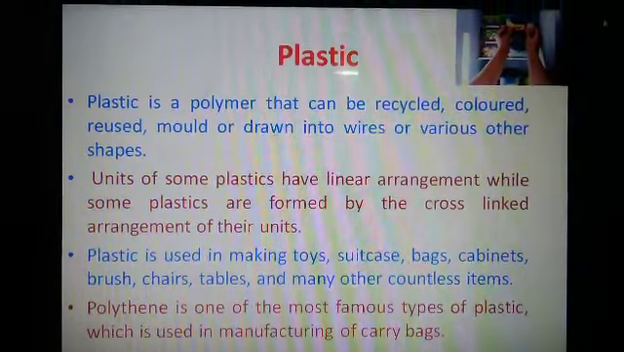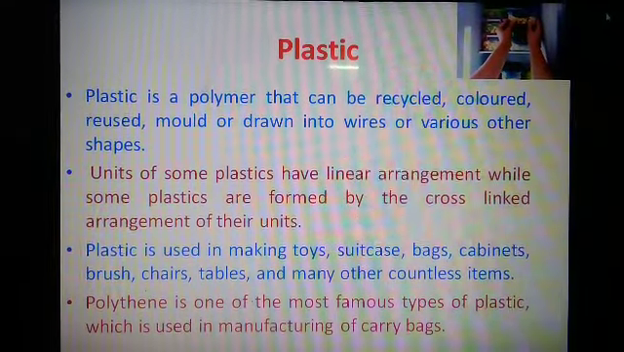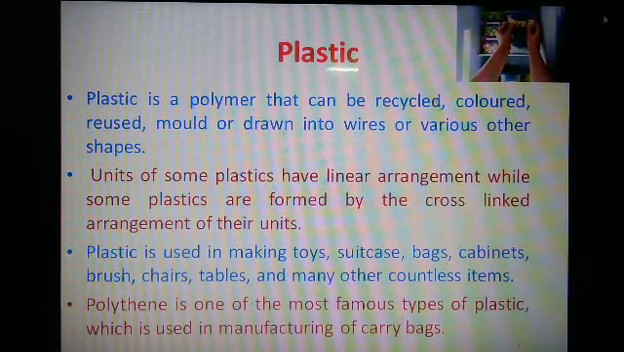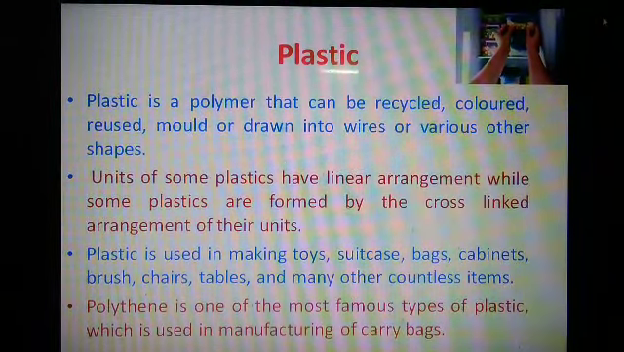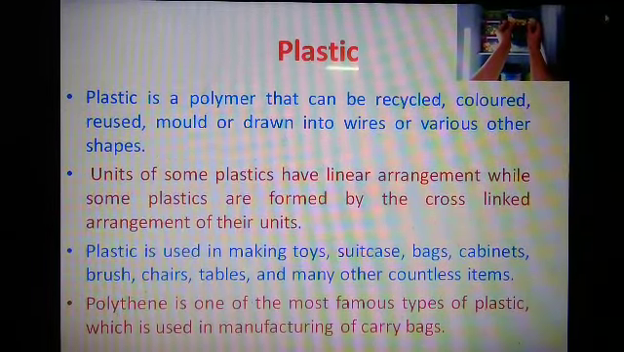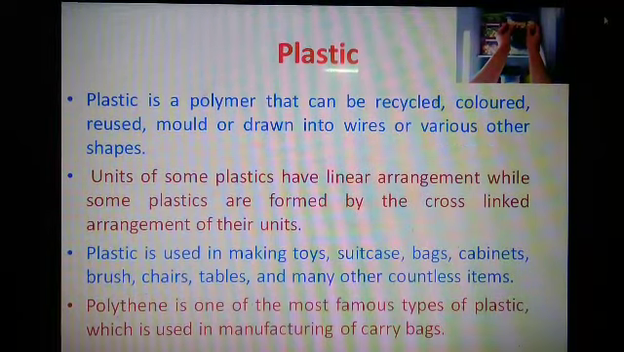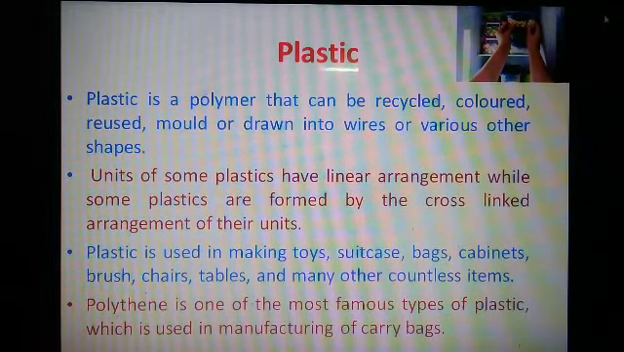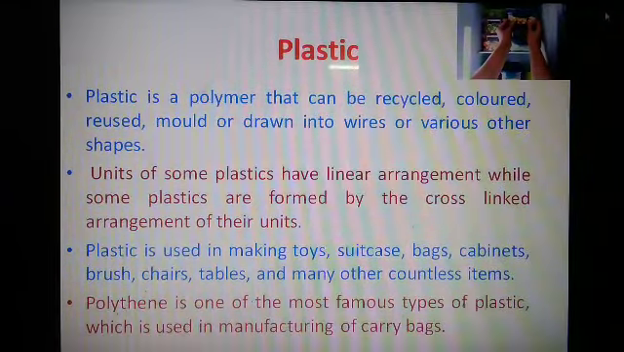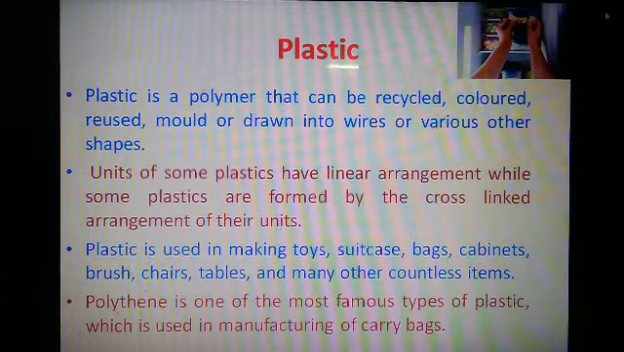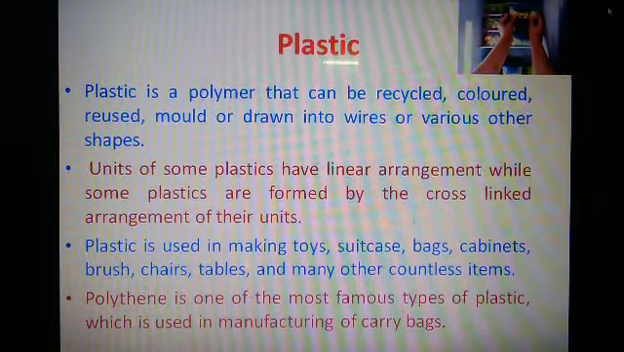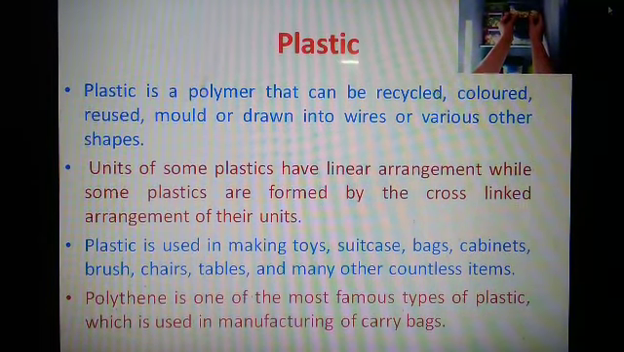Now let's get to know about the second topic which is covered in this chapter, that is plastic. Let's get to know something more about this thing called plastic. A plastic is a polymer that can be recycled, colored, reused, molded or drawn into wires or various other shapes. Units of some plastics have a linear arrangement, while some plastics are formed by the cross-linked arrangement of the units. Plastic is used in making of toys, suitcases, bags, cabinets, brushes, chairs, tables and many other countless items. Polythene is one of the most famous types of plastic which is used in manufacturing of carry bags.